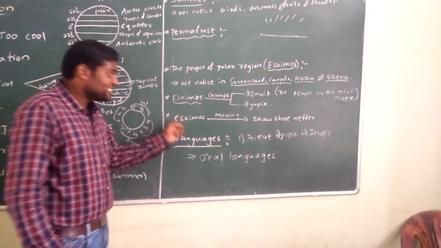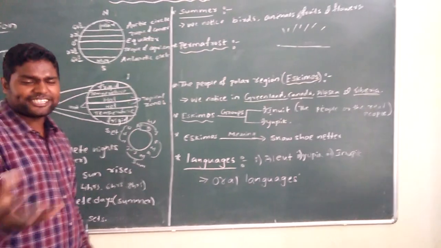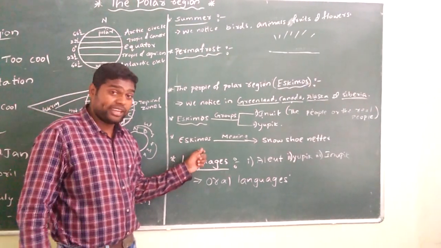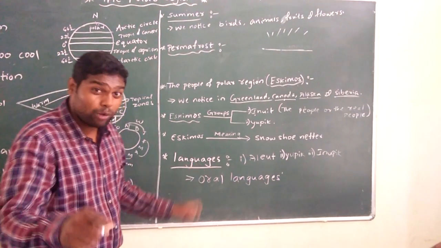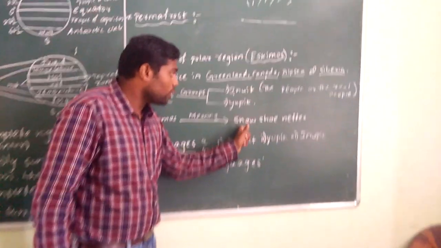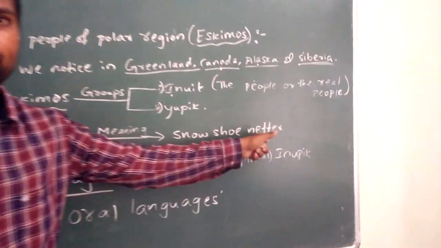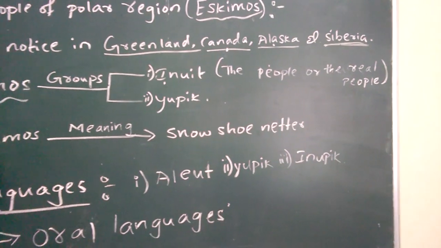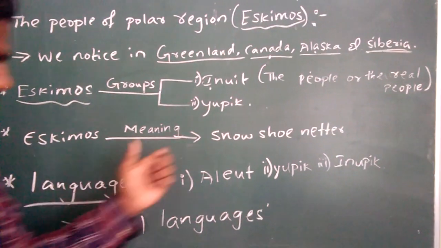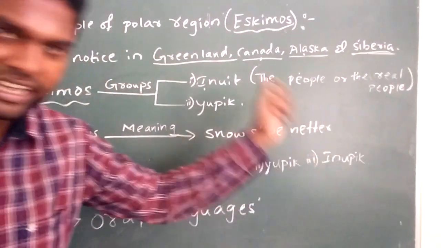So one more thing. Eskimos. So what is the meaning of Eskimos? The actual meaning of Eskimos in Eskimo language is snowshoe netter. Very, very important. So what is the meaning of Eskimos? The meaning of Eskimos is snowshoe netter.